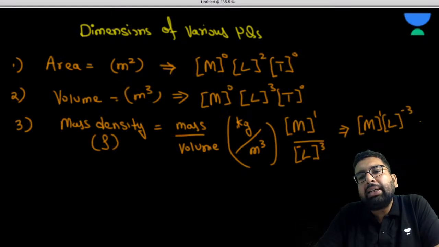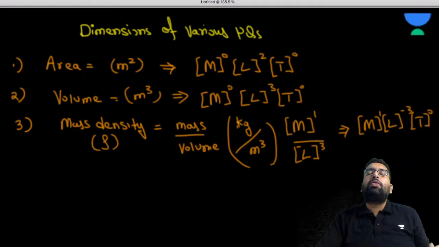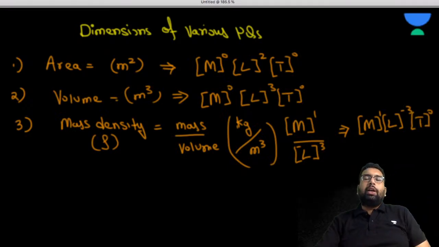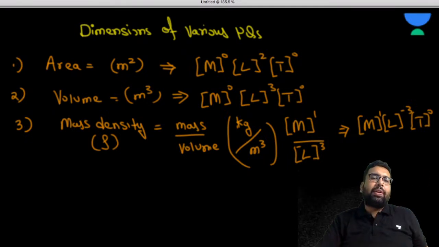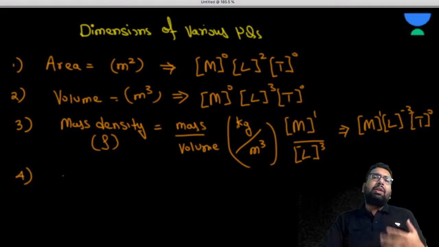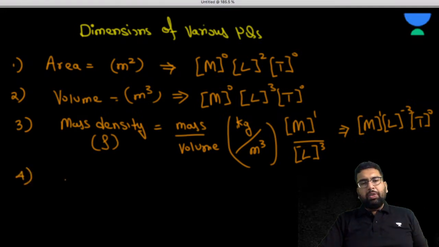And T0. With practice, just by seeing the quantity, if you know the formula or the unit, you will get the dimension in a snap. Now moving ahead, after mass density, can you suggest some more quantities? Velocity, speed. What is the unit of velocity?